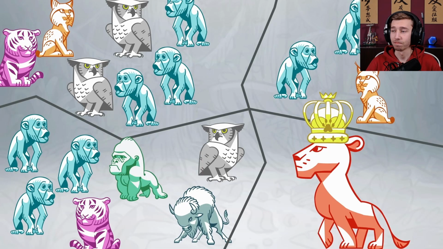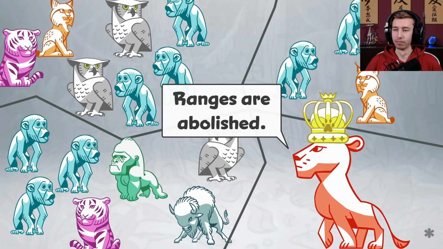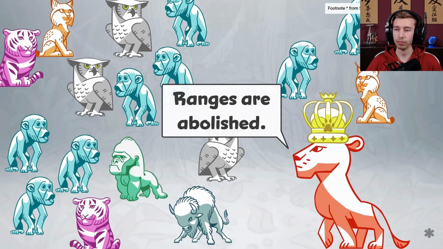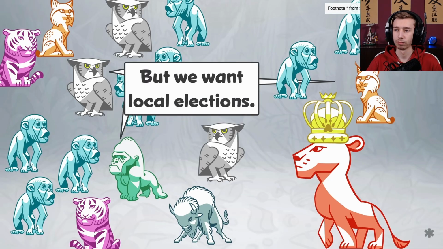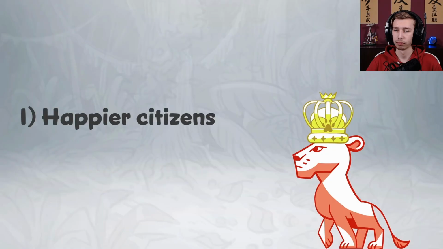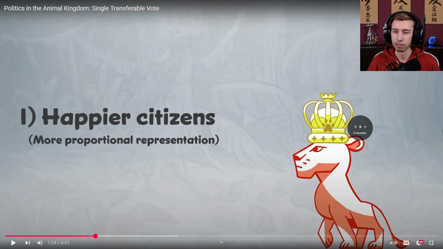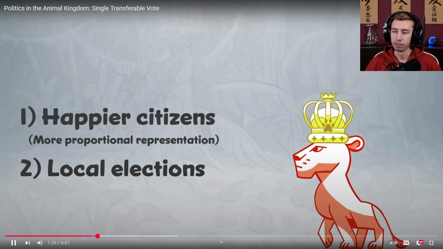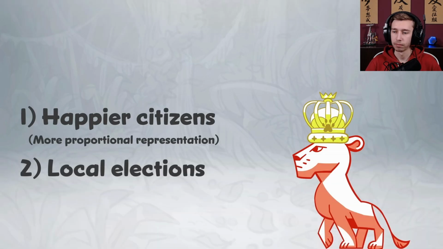Now, Queen Lion wants to maximize the number of citizens happy with the election results. One way to do that is to abolish the ranges and use a proportional system, but her citizens want local representatives. So Queen Lion needs a system that both makes her citizens happier by having a more representative council while keeping the local elections in place. After doing a little research, she finds out how.